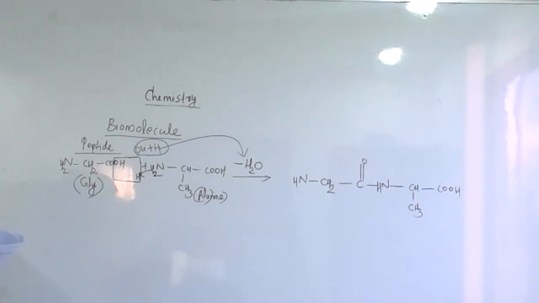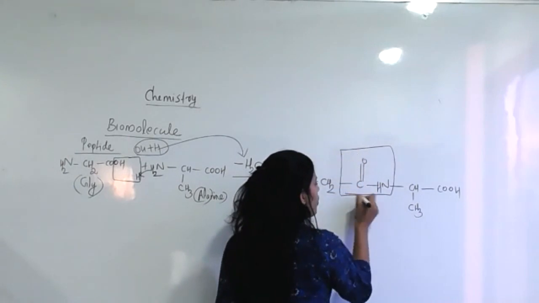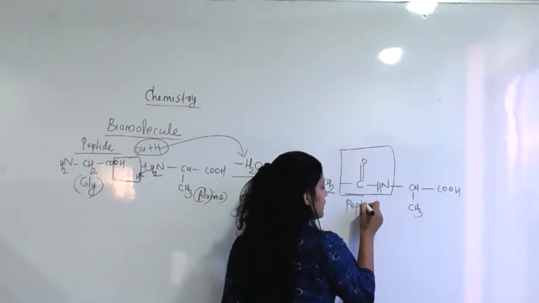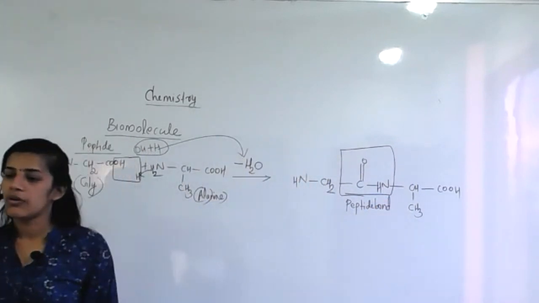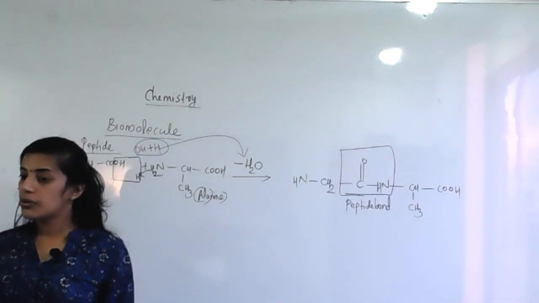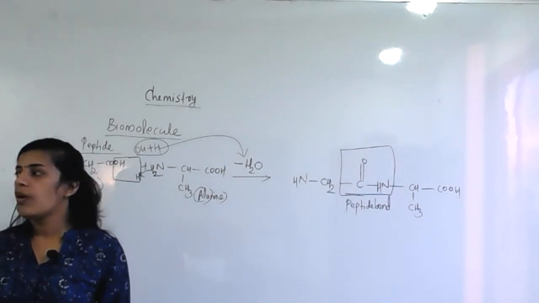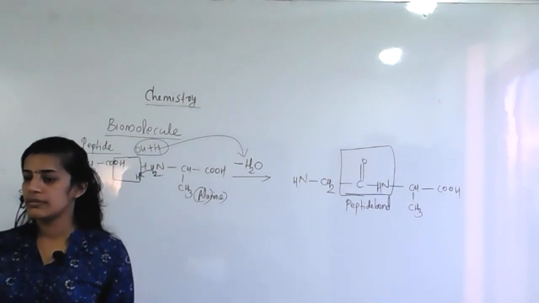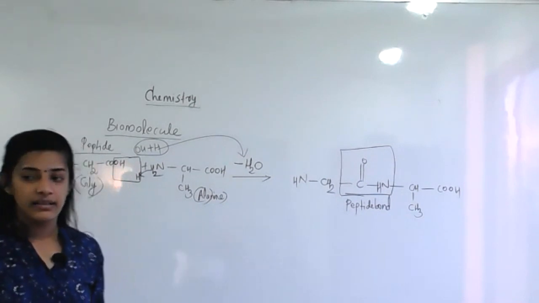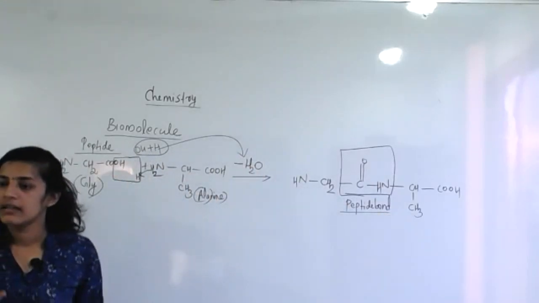Where is the peptide bond? The peptide linkage you can see here: CONH. This one is called the peptide bond. Now clear? What do you mean by peptide bond? Two amino acids are combining together. After that, one water molecule is eliminated after the two amino acids join. Now that link between two amino acids is called what? Peptide bond. This much clear? Sejal?